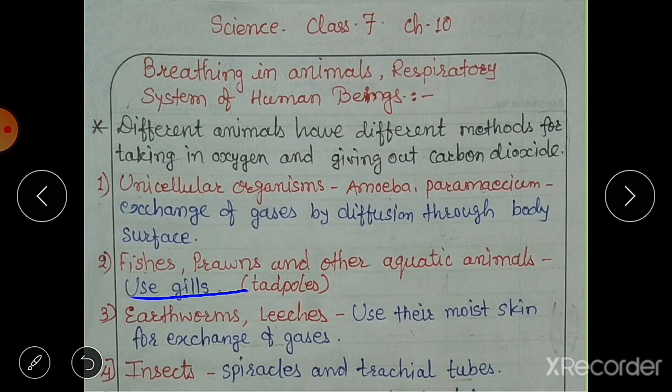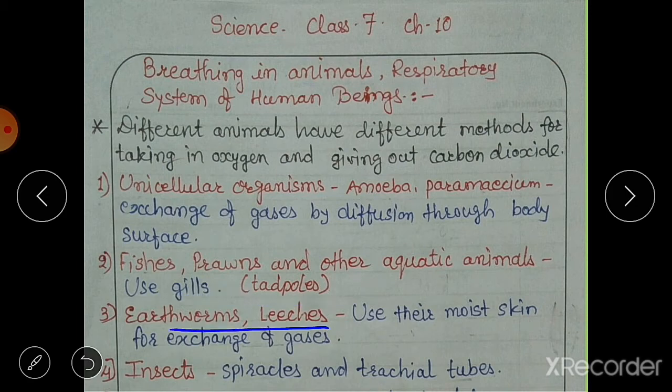Tadpoles have gills when they are in the water, and as they grow, they gradually develop lungs for breathing out of water. When they come on land after their growth and become adult frogs, they have lungs for breathing. Then earthworms and leeches.